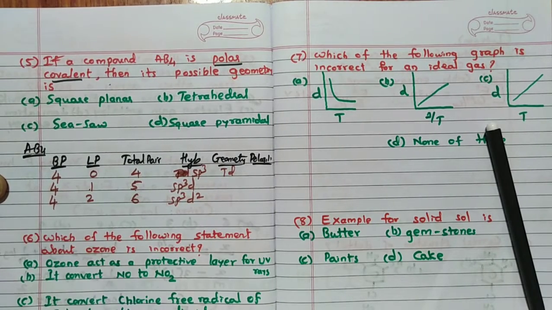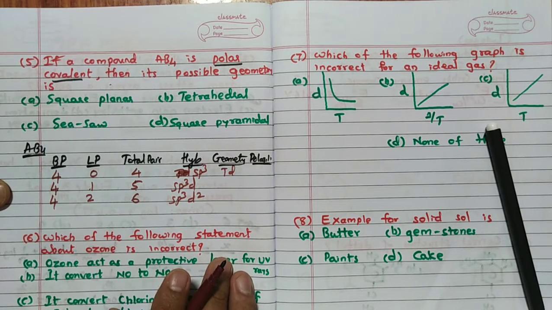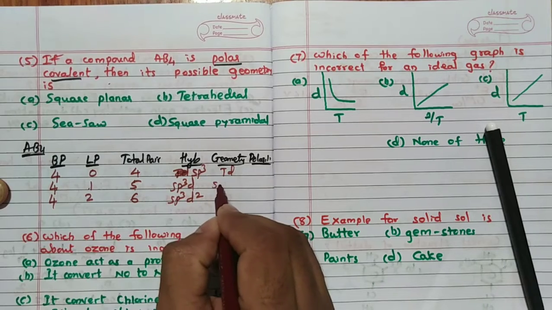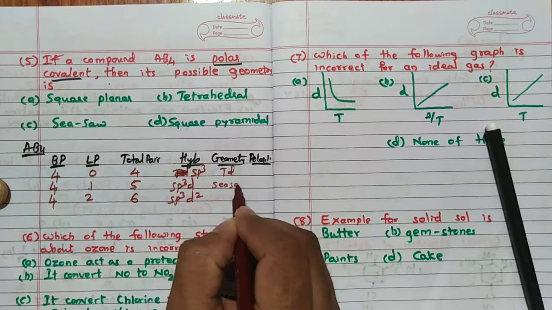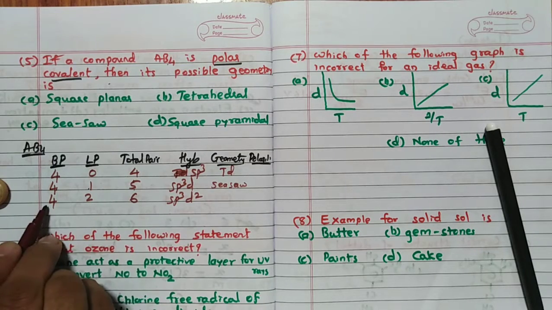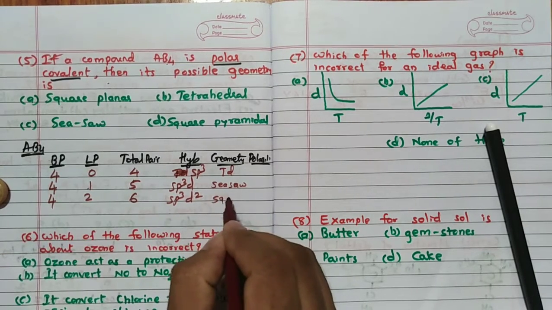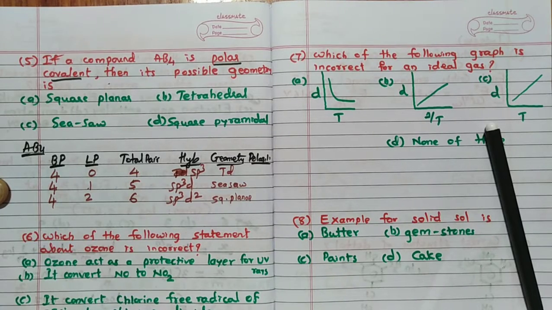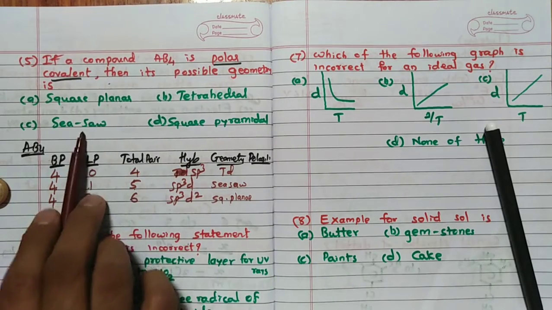Here it is 4 bond pairs, 1 lone pair, so there is only one possibility, a seesaw shape. And sp3d2 with 2 lone pairs and 4 bond pairs means square planar. So tetrahedral, square planar, seesaw.